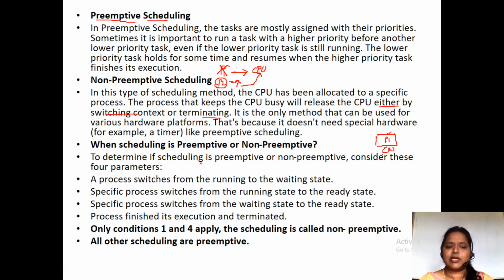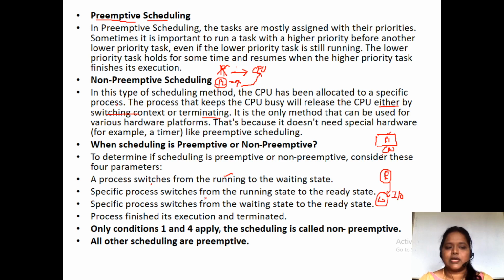Now, under what conditions may the scheduling be preemptive or non-preemptive? The first case is a process switching from running state to waiting state; if it needs an IO device, it switches from running state to waiting state.